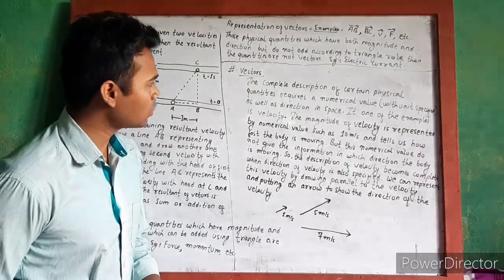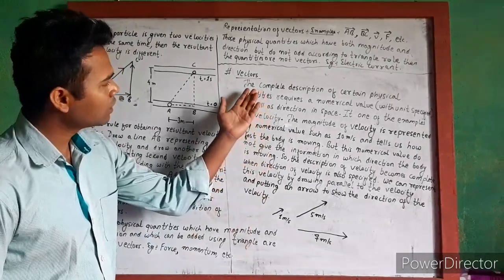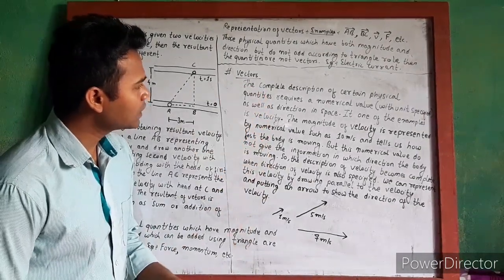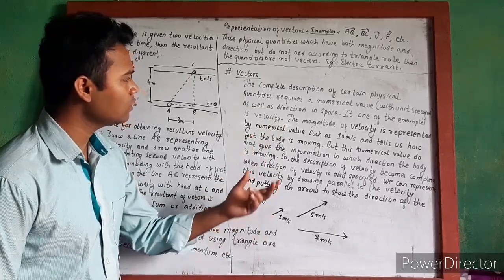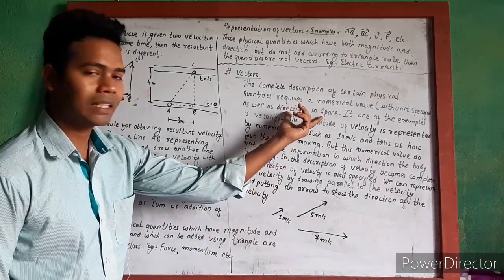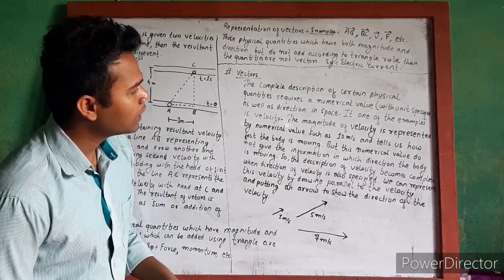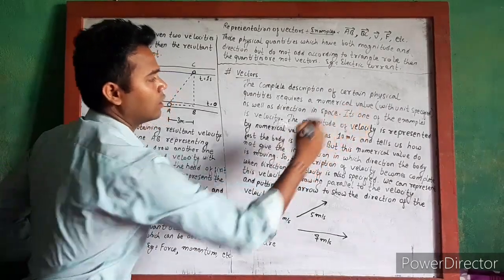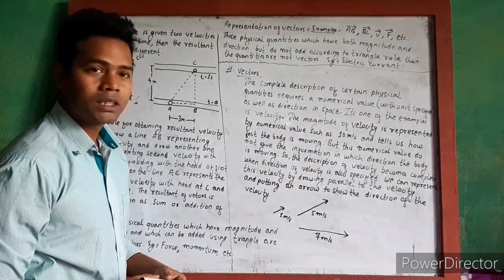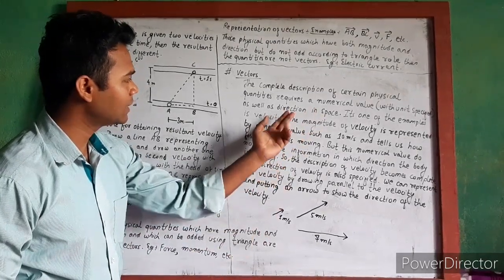Okay, now let's talk about vectors. The complete description of certain physical quantities requires a numerical value as well as direction in space. One example is velocity. To describe velocity, we require a numerical value as well as direction.